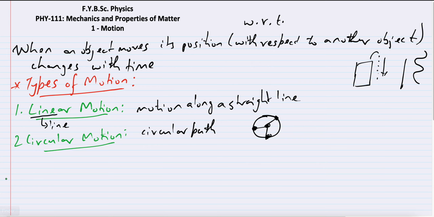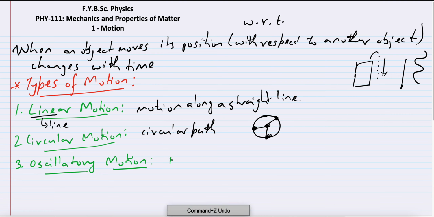The third one is called oscillatory motion. What is oscillatory motion? Oscillatory motion is simple, to and fro motion about a point.